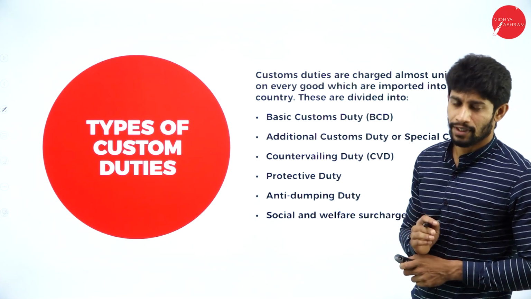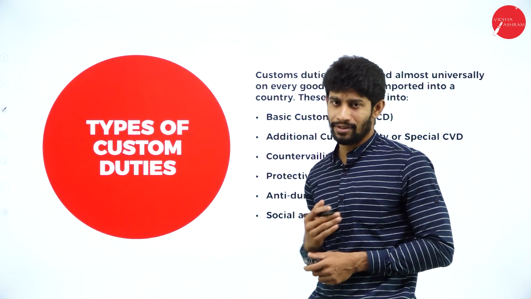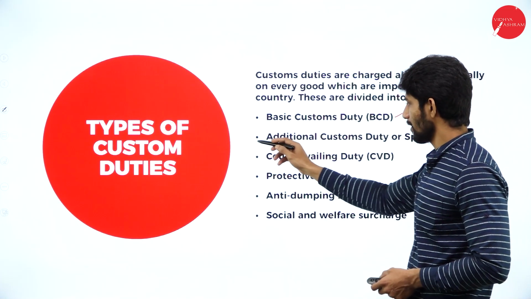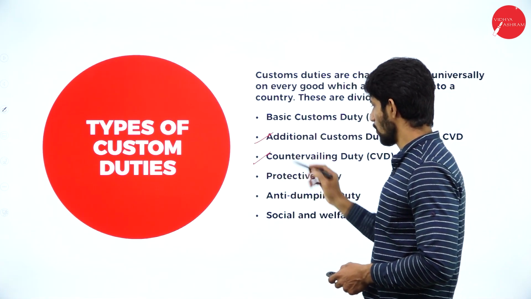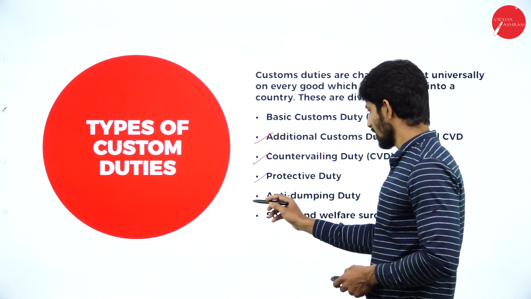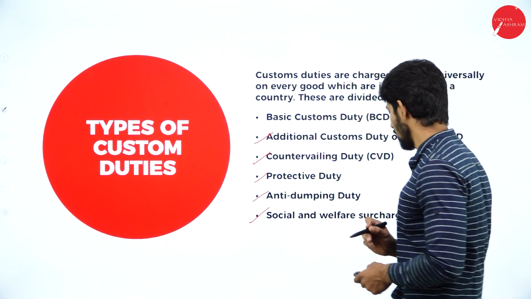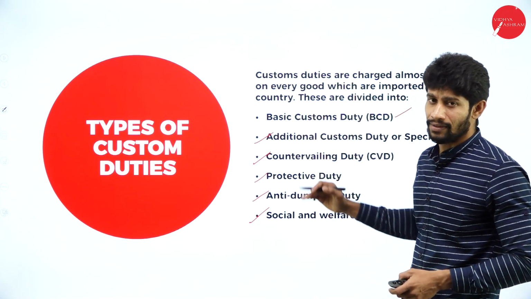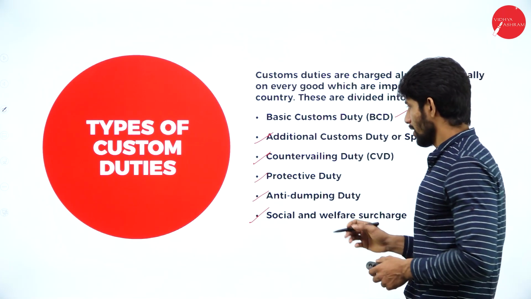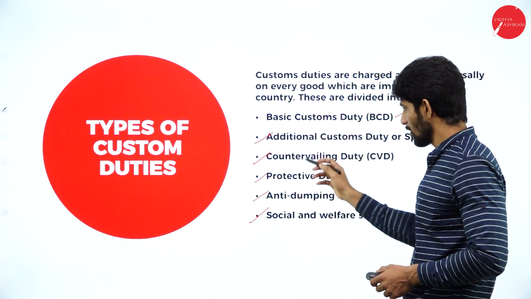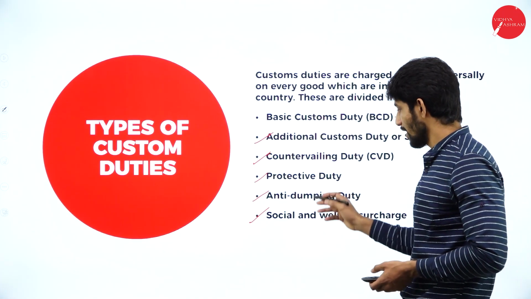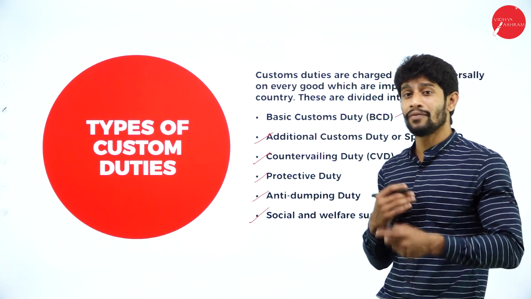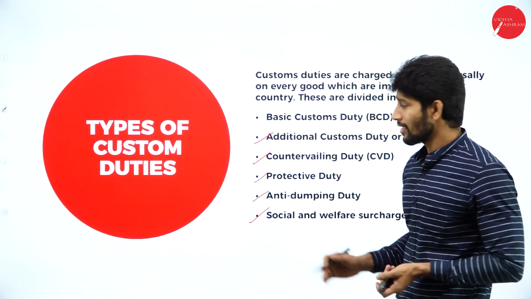So moving further, types of customs duties. Yes, we have different types of customs duty. We will be imposing the customs duty in different levels. So the first type of custom duty is basic custom duty. The second one, additional custom duty. Next, countervailing duty, protective duty, anti-dumping duty and social and welfare surcharge. So we will be imposing the customs duty in this many levels. Firstly, we will be imposing basic custom duty, next additional customs duty, countervailing duty, protective duty, anti-dumping duty and social and welfare surcharge. So while we will be solving the problems, we will get to know how to impose these duties.